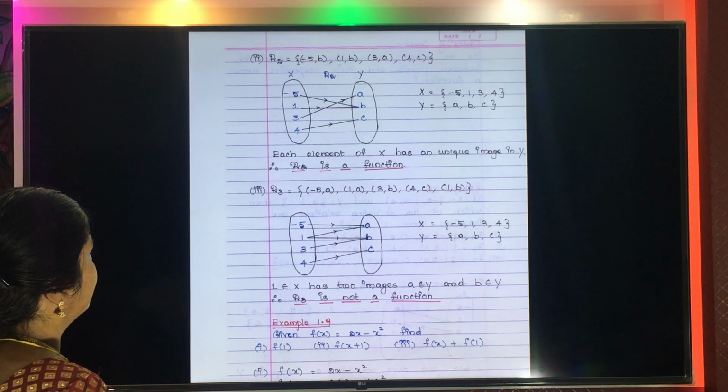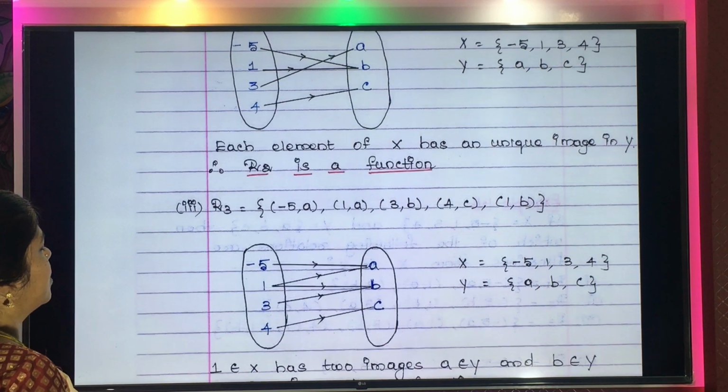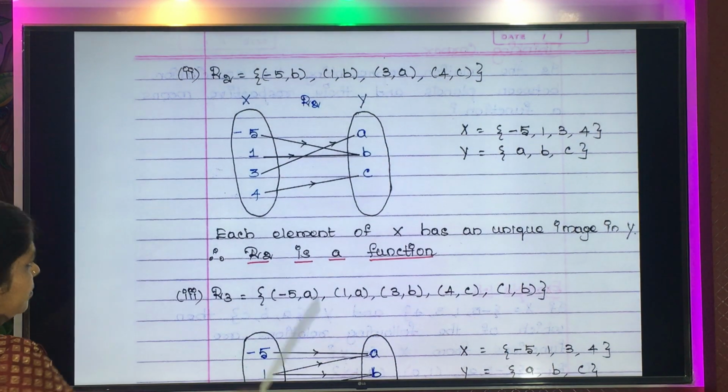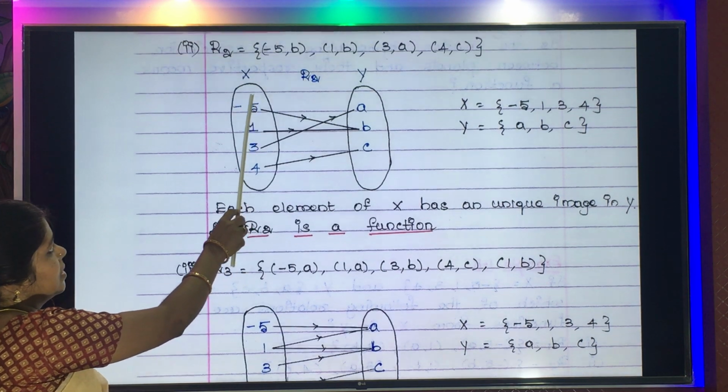Come down. Scroll down. No, this one. I want this one.